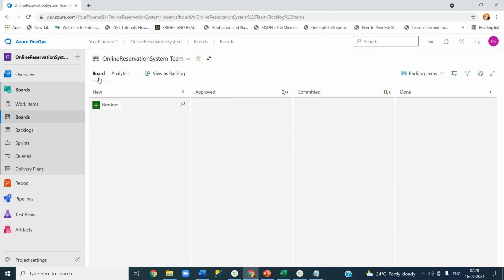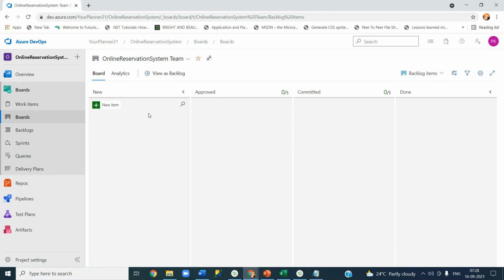And you see the board. Under board there are work items here, but currently it is empty. New, approved, committed, and done. These are the different stages of your requirement basically. But there are different requirement types, right? Epic, feature, product backlog, task. These are all the different work item types.